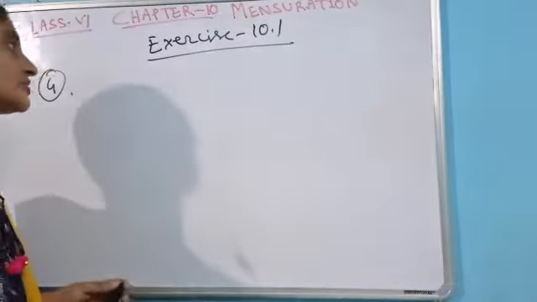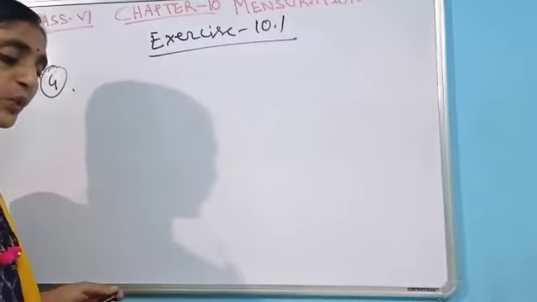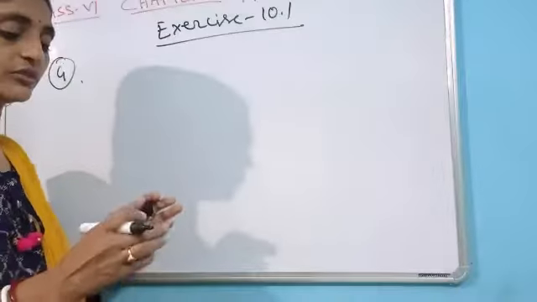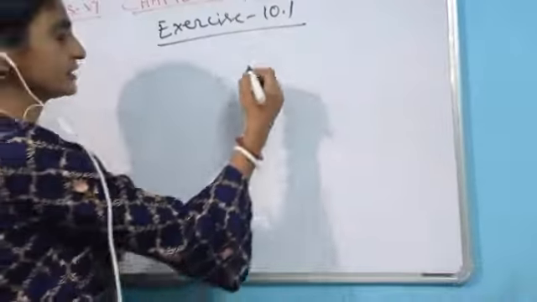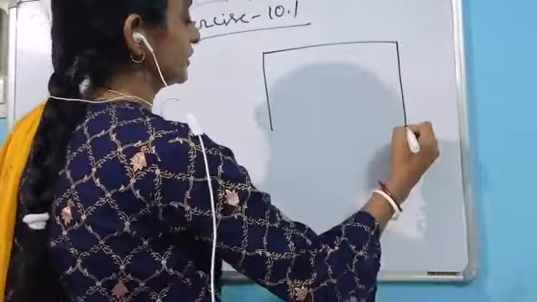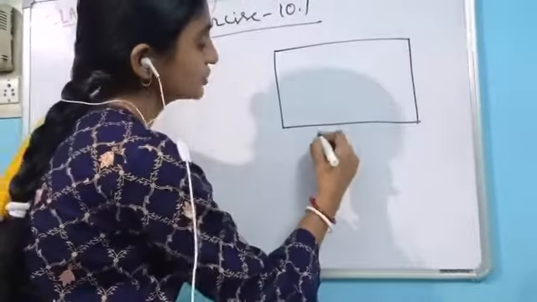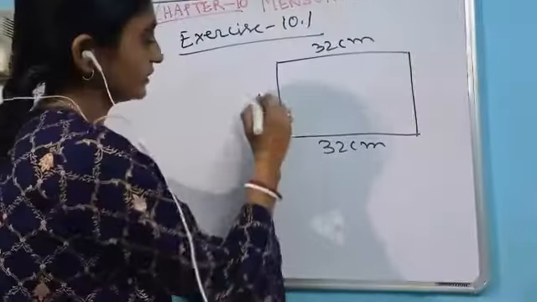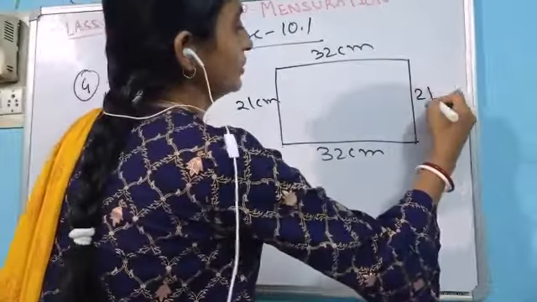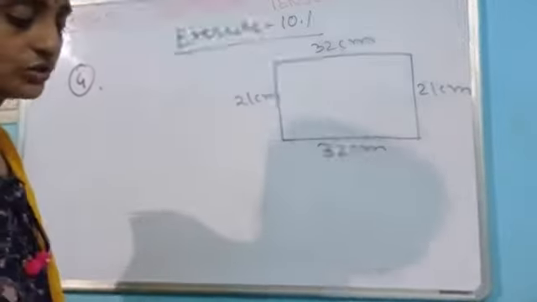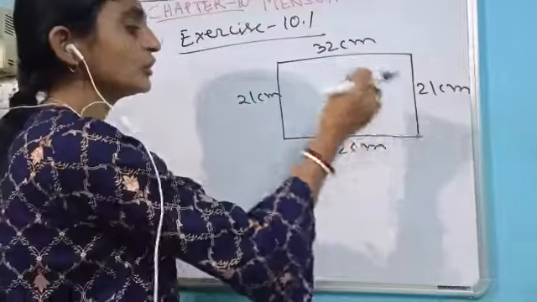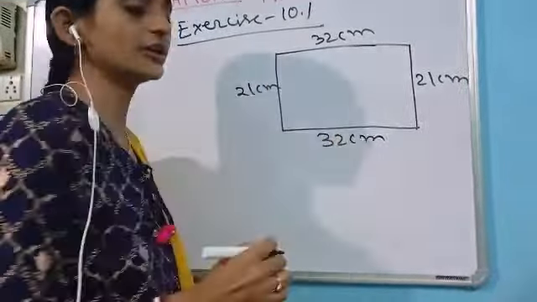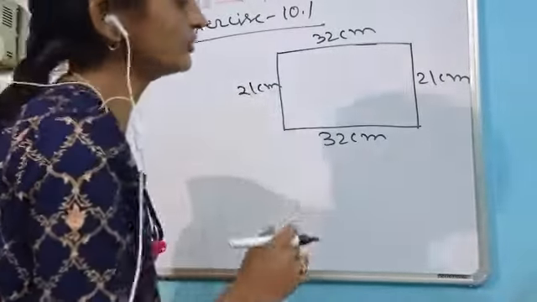Number 4 from your exercise 10.1. In that question it has been given: what is the length of the wooden strip required to frame a photograph of given length and breadth? You can understand that it is a rectangle. Yes or no? The length of that rectangle has been given as 32 centimeter, and the breadth of that photograph has been given as 21 centimeter. You have been asked to find the length of the wooden strip. That means, if this border line is the wooden strip, what will be its length? Actually you have to find the perimeter of this rectangle.